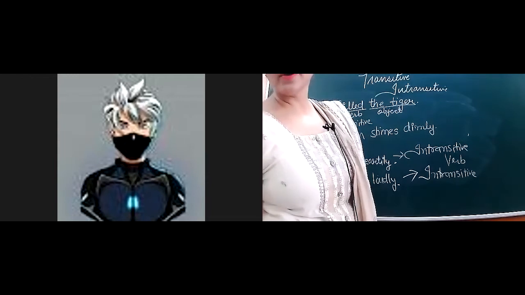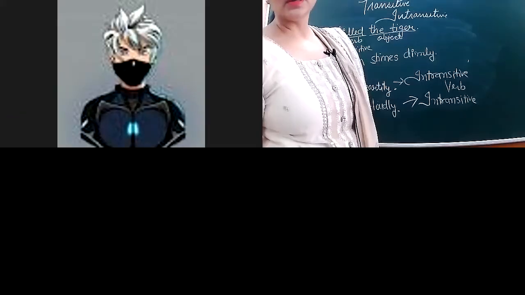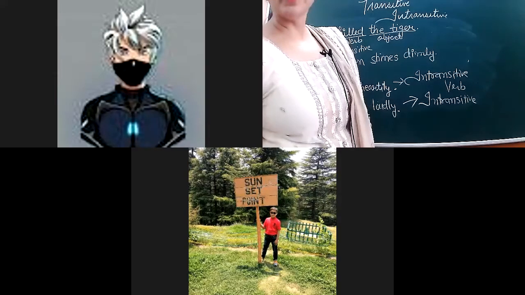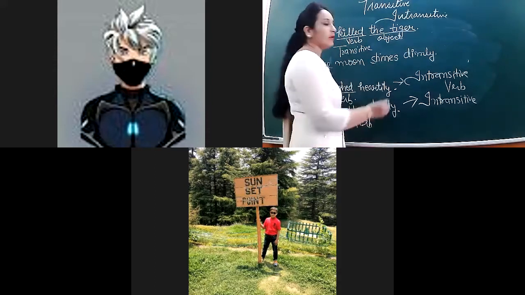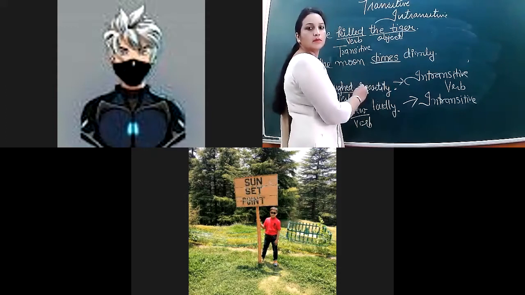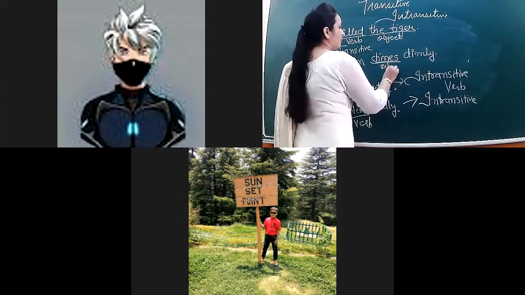So now, Saksham Sharma, you tell me this answer. Yes, ma'am. The moon shines dimly. What is the verb? Shines. Ma'am, verb. Okay, shines here is a verb.